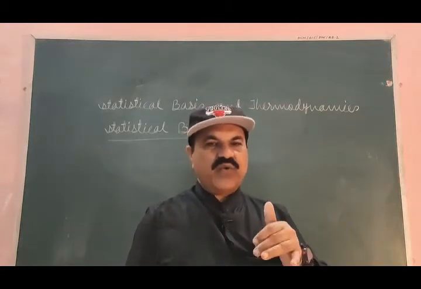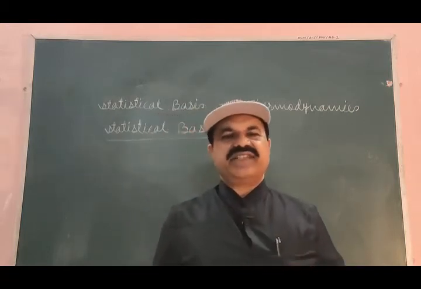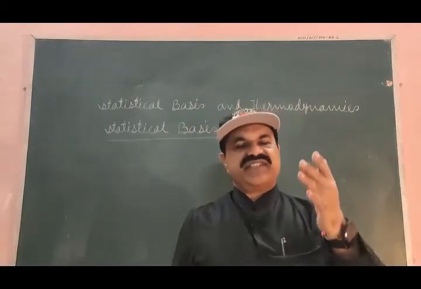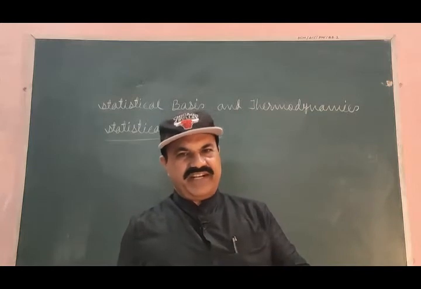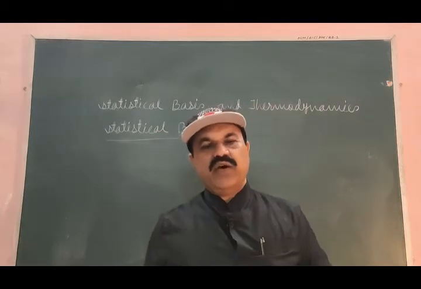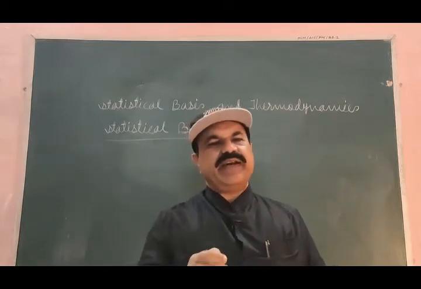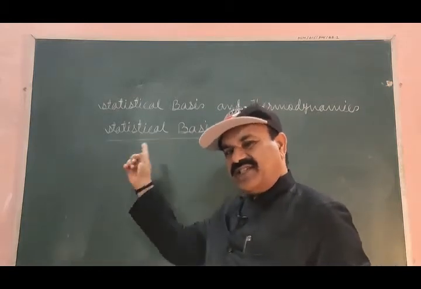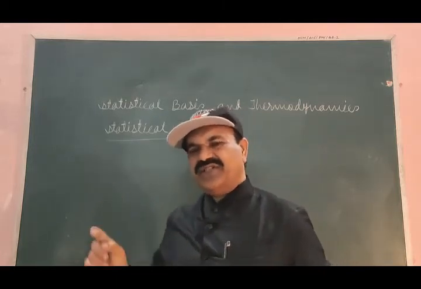So in all, now we have three different statistical mechanics: classical statistical mechanics or Maxwell-Boltzmann statistics, and quantum statistical mechanics, further divided into two classes, Bose-Einstein statistics and Fermi-Dirac statistics. Let us have a short idea, a brief idea about these three statistics in the same article, statistical basis. So after that we shall complete this article.